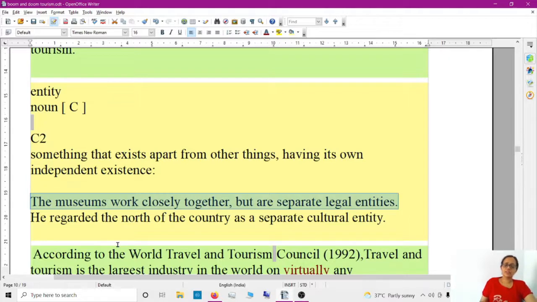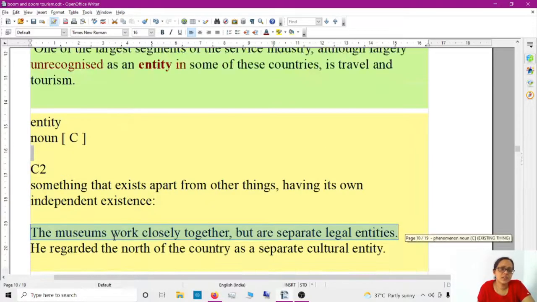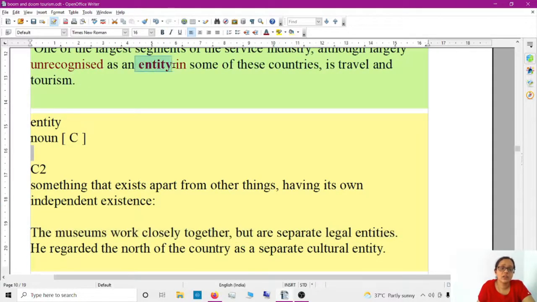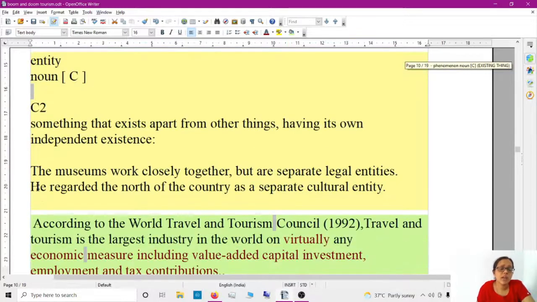See, they have their own existence, right? Although they are part, they have an independent building, right? Museum and all. So that's known as considered. So tourism is considered as an entity in some of these countries. He regarded the north of the country as a separate cultural entity.